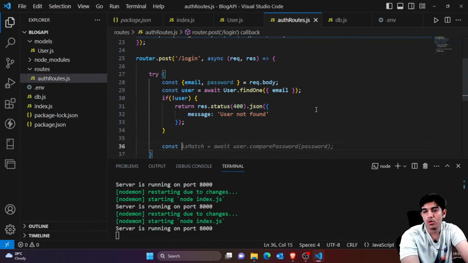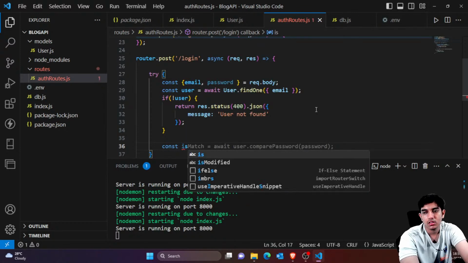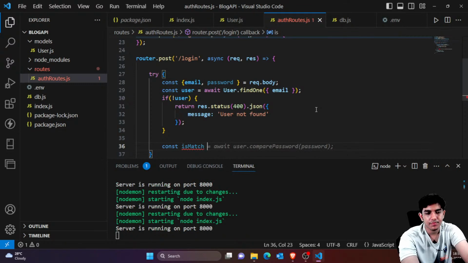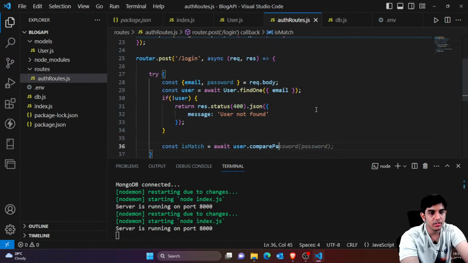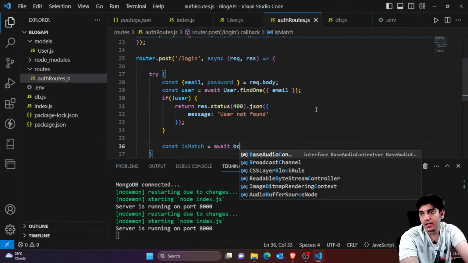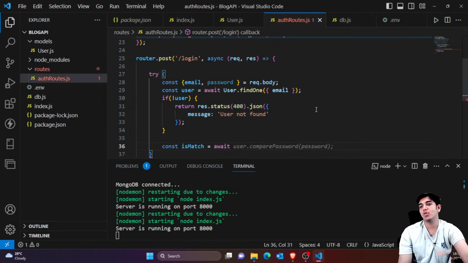So I would say const isMatch equals await. Now you have to compare the password with the hashed password. There is no other way of comparing the password except using bcrypt. So for that, first of all you have to import bcrypt.